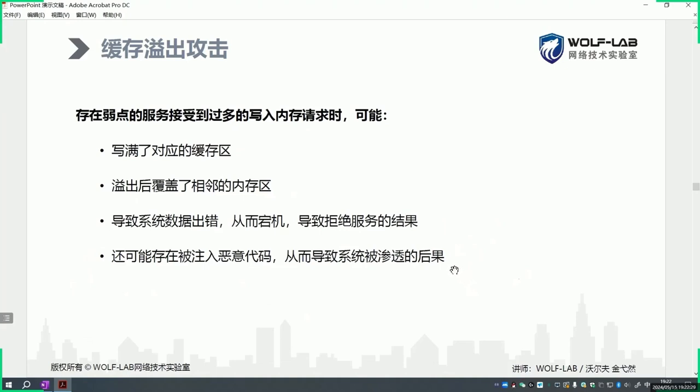Honestly speaking, it could affect your regular operations significantly. So, in terms of buffer overflow attacks, usually they need to be resolved by patches. This approach too is a type of attack method.